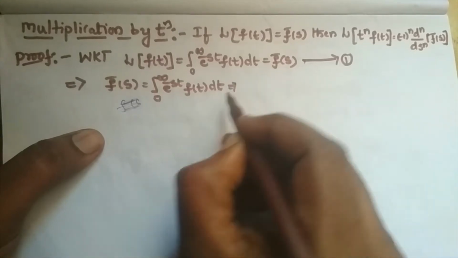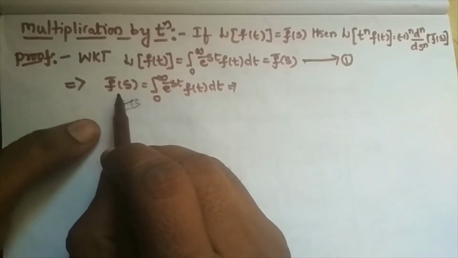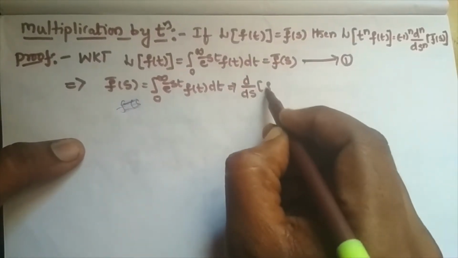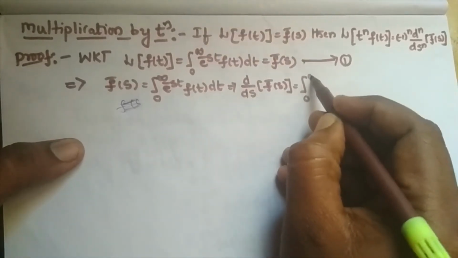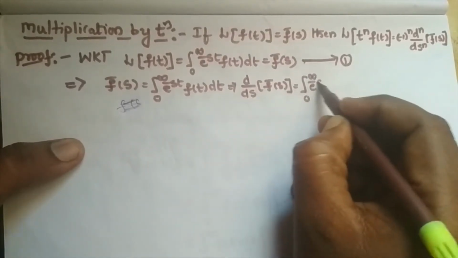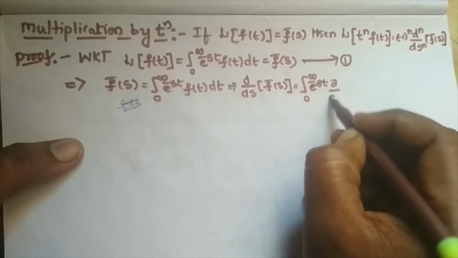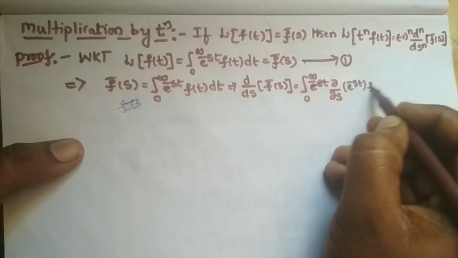Which implies, taking differentiation on both sides with respect to s, d by ds of f bar of s is equal to integral 0 to infinity dou by dou s of e power minus st f of t dt.